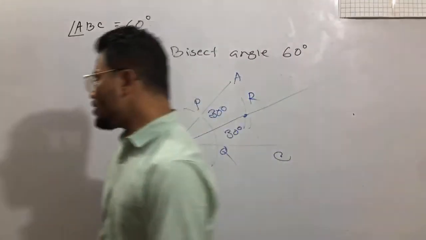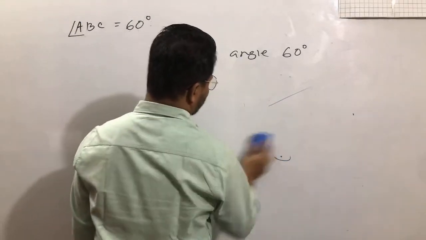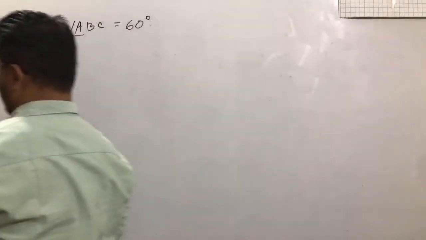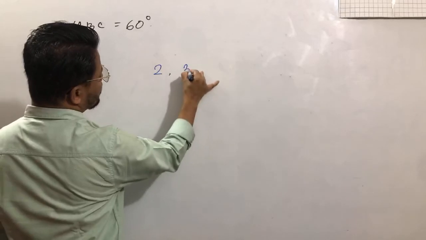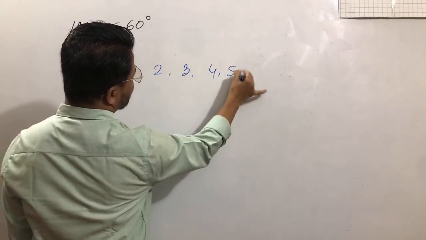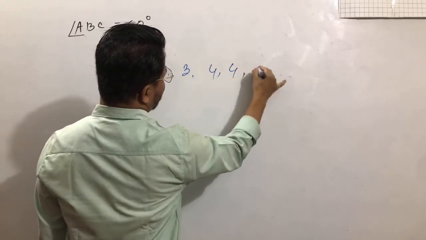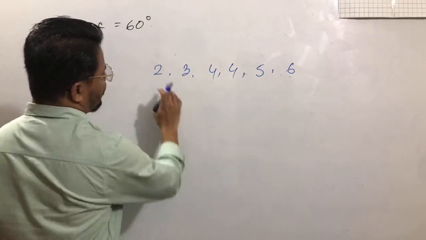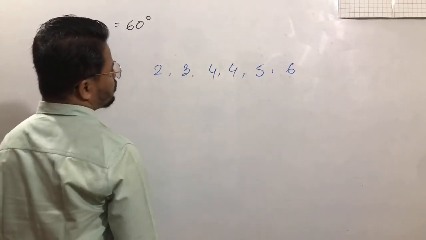So dear students, like this one: 1, 2, 3, 4, 5, 6, 7, 8. Which one is the median?